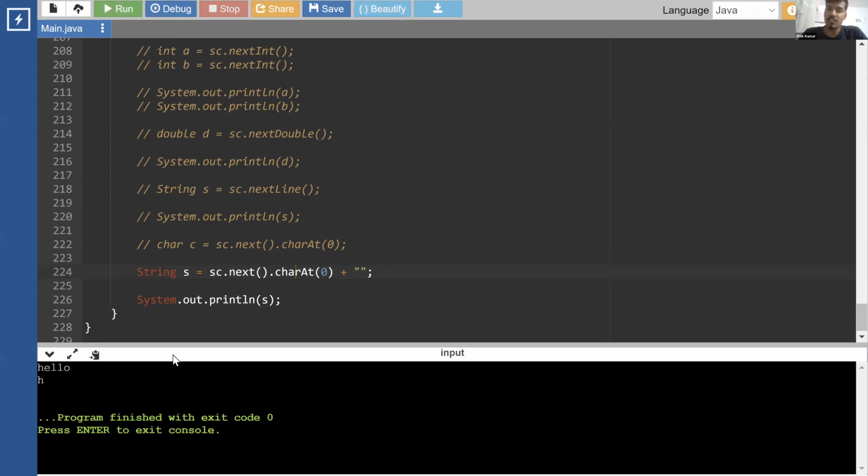So there are ways to do everything. Here we are giving input as a string, but reading only one character out of it. And we are doing string concatenation to convert that character into a string, and then storing that string. A lot of things are happening, but finally we are storing a string into a string. So there is no error.